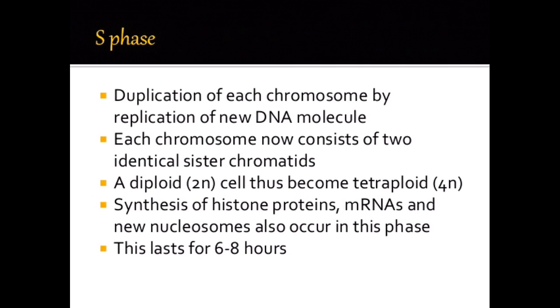S phase, duplication of each chromosome by replication of a new DNA molecule. Each chromosome now consists of two identical sister chromatids. A diploid cell thus becomes tetraploid, that is 4N, 2N to 4N. Synthesis of histone proteins, messenger RNAs and new nucleosomes also occurs in this phase. This lasts for 6 to 8 hours.